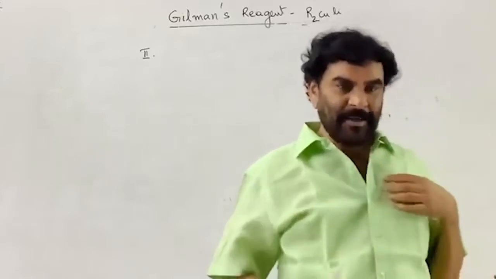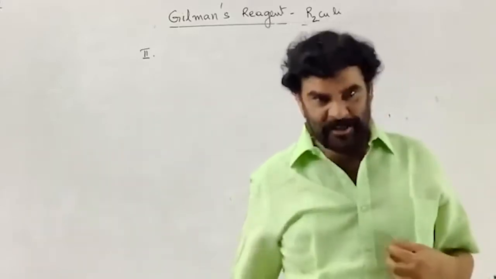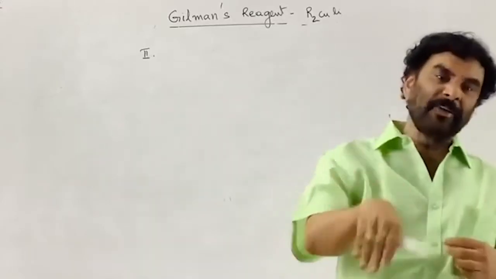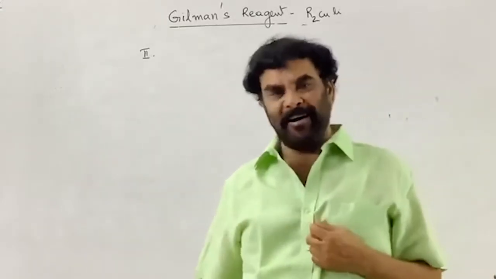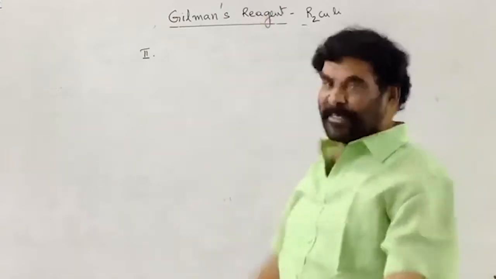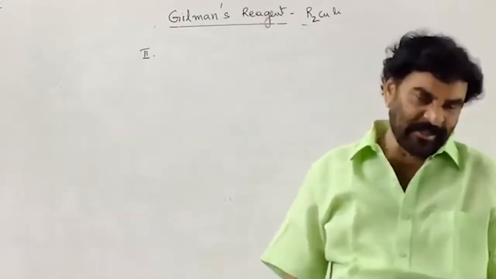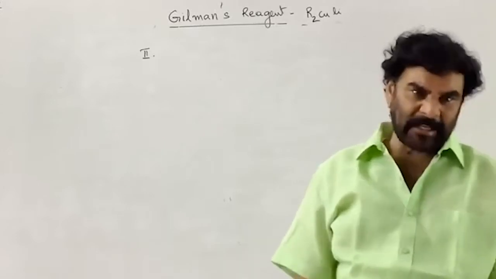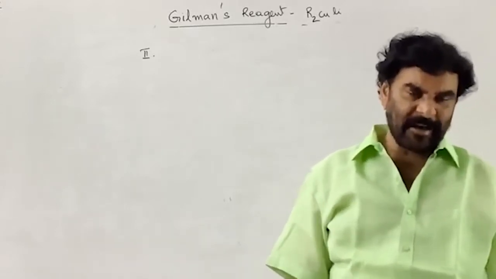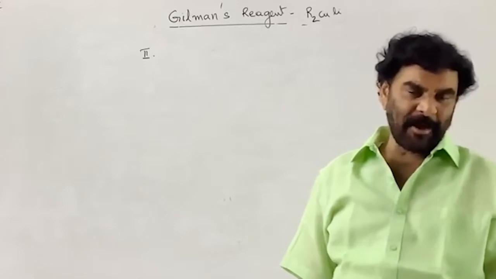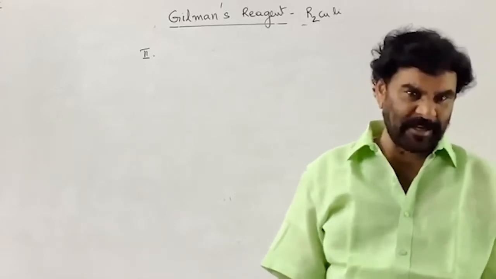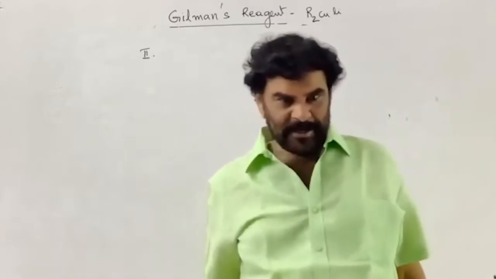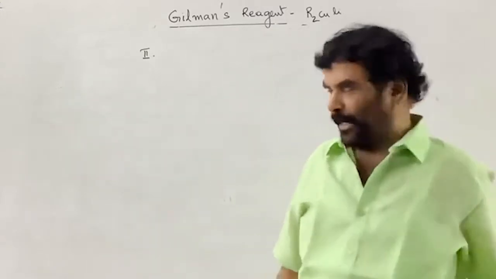That is the addition reaction on the activated ethylenic center where the nucleophile is a carbanion. Gilman's reagent is a good source of carbanion. If it adds on the activated ethylenic centers, it is conjugate addition, Robinson and Michael addition, Robinson annulation. I told you that is the Michael addition and Robinson annulation.